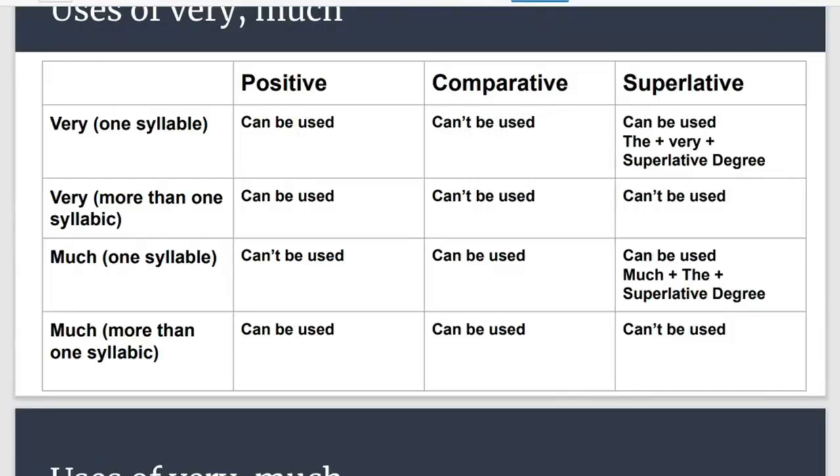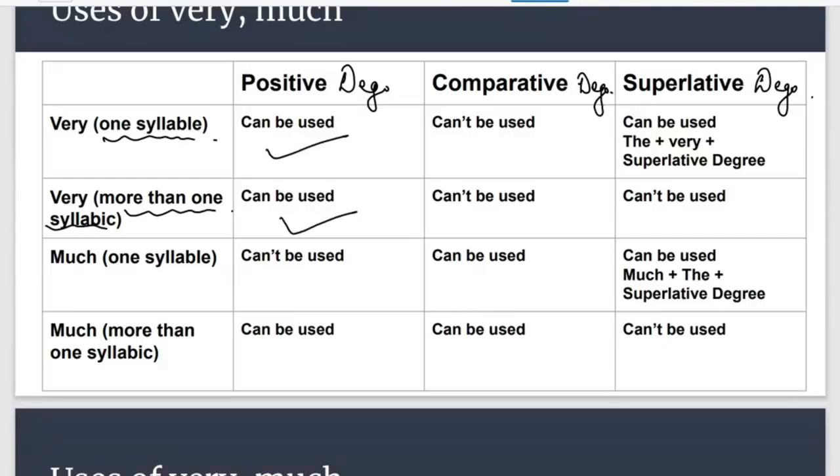Okay, so let's understand it. You all know what one syllable is and what more than one syllable is. Whenever the positive degree of an adjective is used in a sentence, we use very with one syllable, and with more than one syllable also, but we don't use much with one syllable.